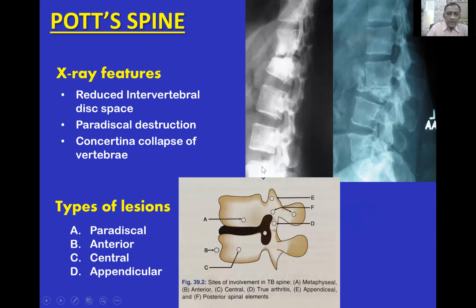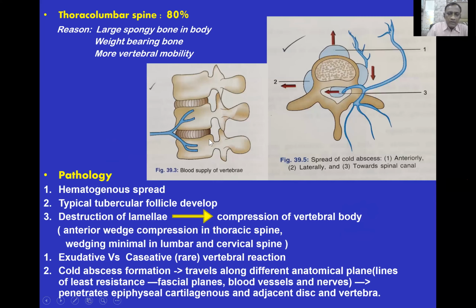We know the blood supply of the vertebral column, and we know that tuberculosis of the bone is always secondary to some primary focus situated elsewhere in the body, and the spread is always by the hematogenous route. That's why when the spine is involved, the commonest lesion is the paradiscal, the inferior part of the upper vertebra and the superior part of the lower vertebra. They are basically involved in paradiscal type of tuberculosis.